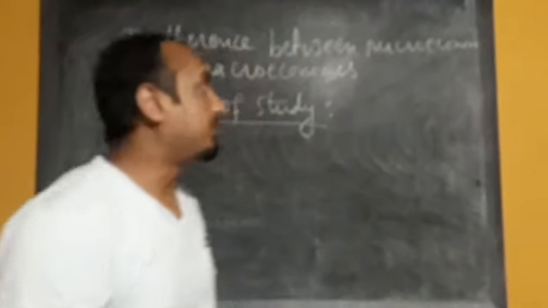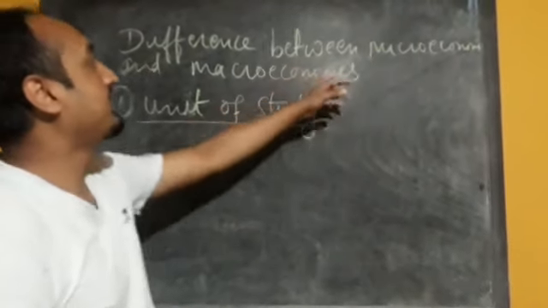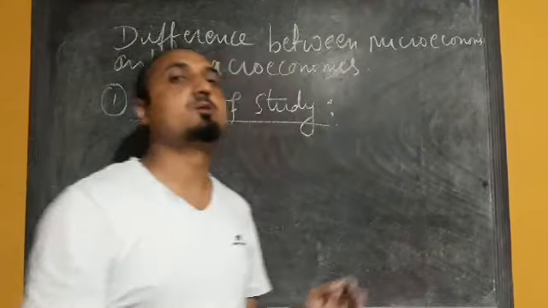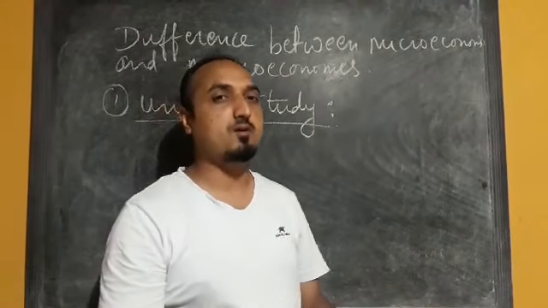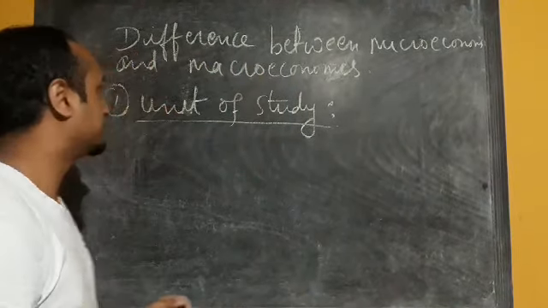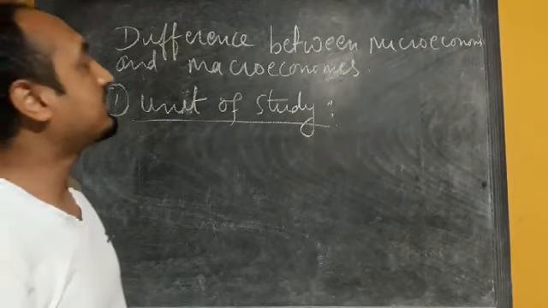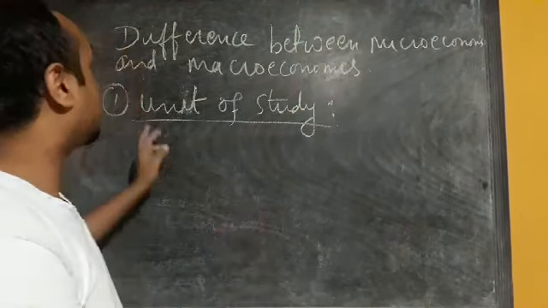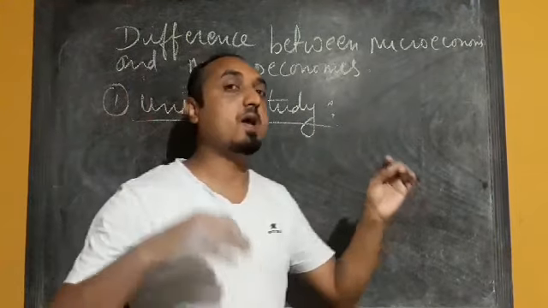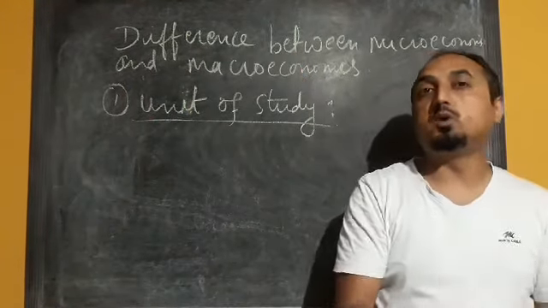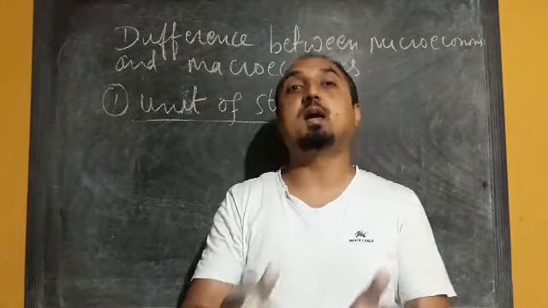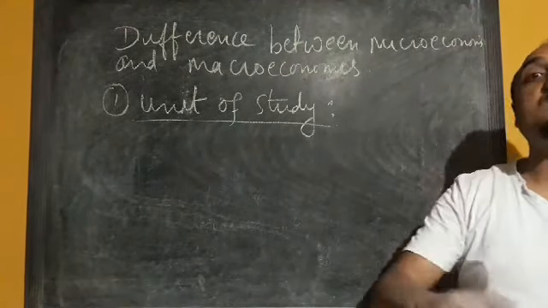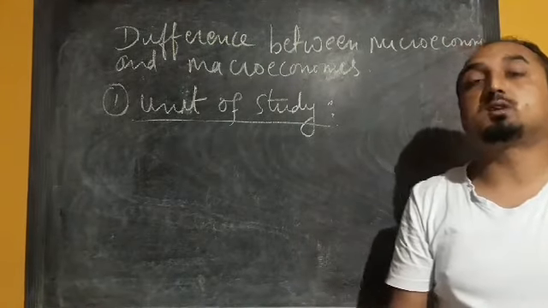Next topic we have is the difference between microeconomics and macroeconomics. This is very important. This question may come for 3 marks, or maybe for 2 marks as an objective type question. There is a difference in terms of the unit of study, as we have already seen while doing the definitions. So in the case of microeconomics, what will be the unit of study?